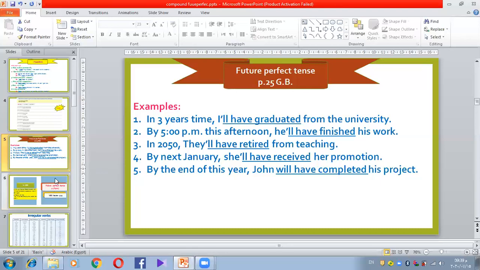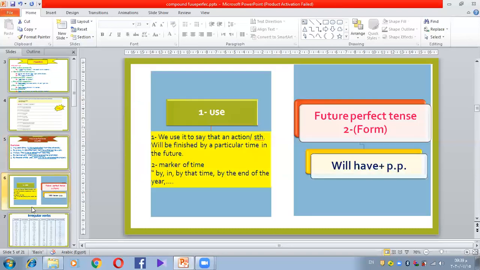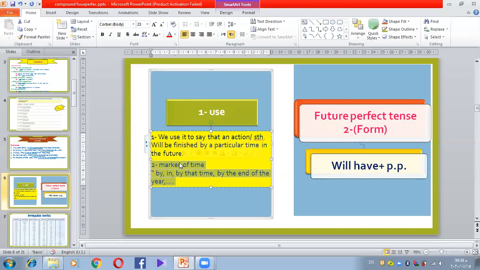So again, what does future perfect mean? It means you speak about something that will be finished in the future, at a specific, particular time. I always tell you there are no keywords. Do you remember this? There is no keyword for any tense. But this tense, future perfect, should have a marker of time, a certain word in the sentence.